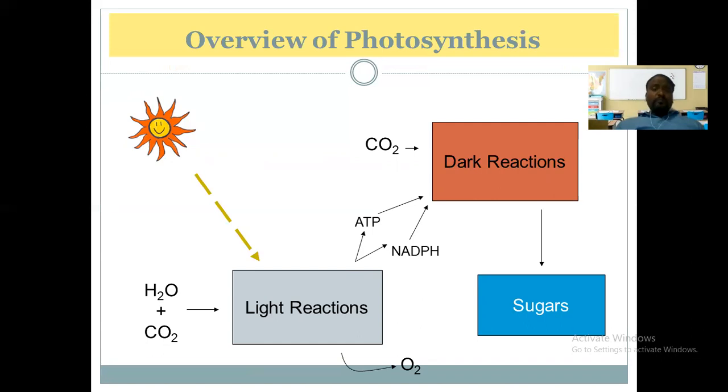And this series of reactions, in which the H2O and chlorophylls are utilized in the presence of sunlight, the oxygen is evolved. This is the first part of the photosynthesis process, and this reaction is called the light reaction. So overall, the photosynthesis process is classified into two types of reaction. The first is the light reaction, and the other one is the dark reaction.